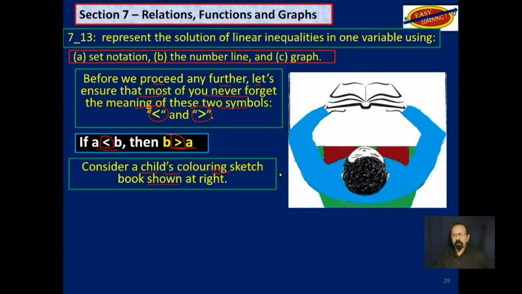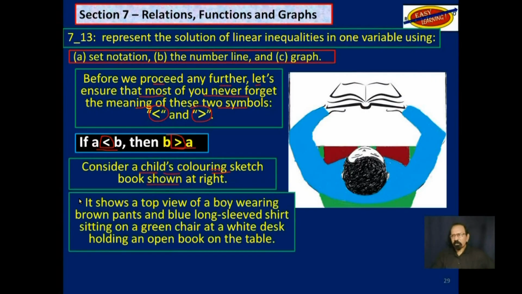Here, let me explain what this is. It shows the top view of a boy wearing brown pants. So this is the head of the boy, that is his face. These are his legs down there under a table. And a long blue sleeved shirt. So that's the shirt there that he's wearing, long blue sleeve.